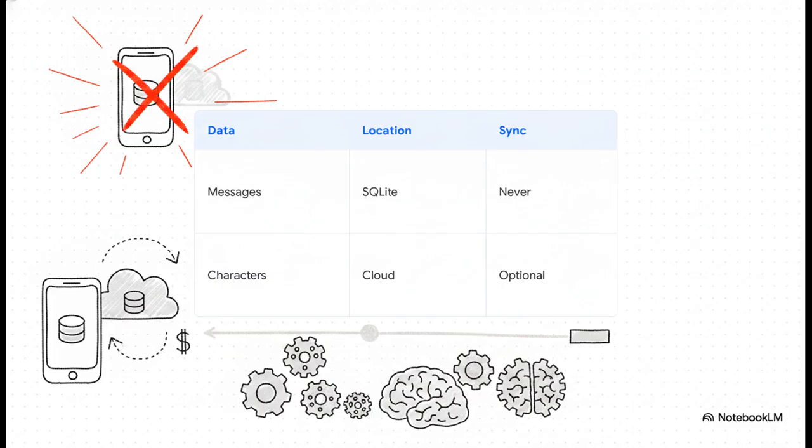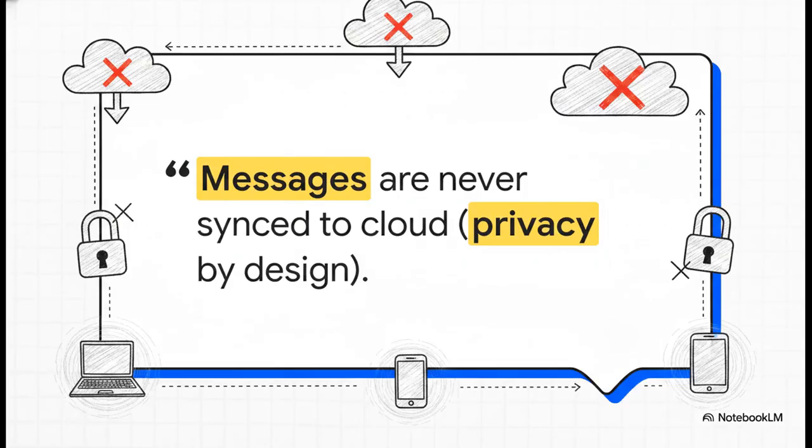Your character profiles, however, can optionally be synced to a secure cloud server if you have a subscription and want to use multiple devices seamlessly. Messages are never synced to cloud. That is privacy by design. The absolutely crucial takeaway here is total privacy. The AI uses incredibly powerful cloud models like Claude or Vertex AI to generate the text responses, but your personal history and the intimate context of your conversations stay completely local to your hardware.